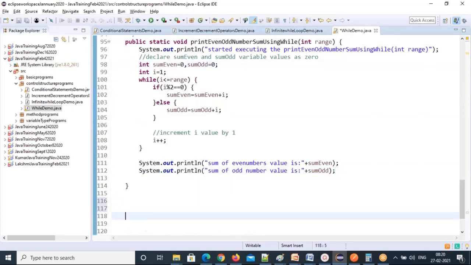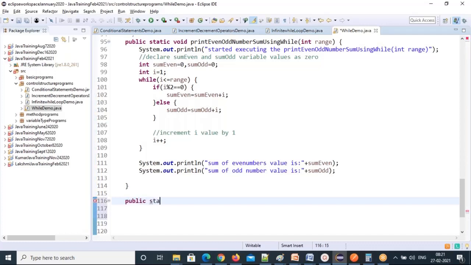Okay, the last program for the while loop, any doubts here? I already explained even numbers logic, and I have used the same here also. Already used logics only you will get here. Any doubts? The last program we are going to do, that is factorial value. I want to find the factorial value for the given number.